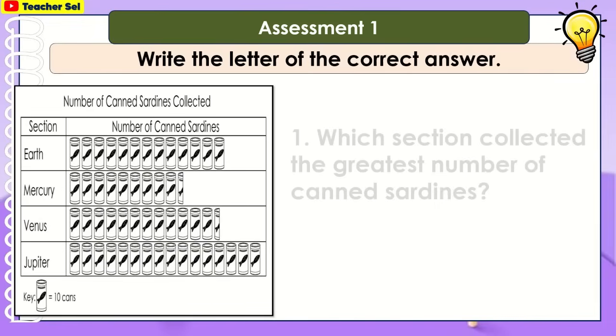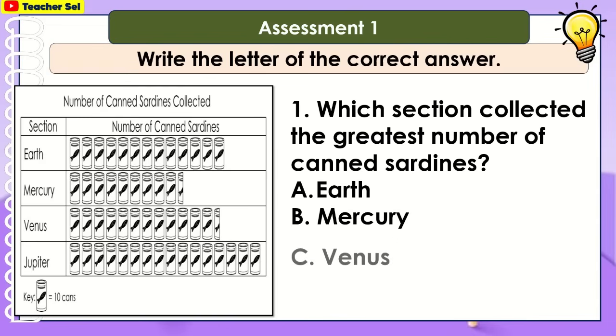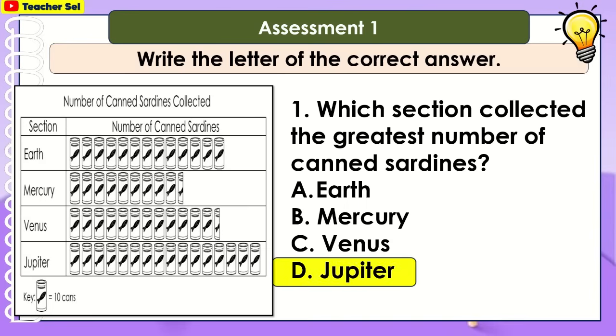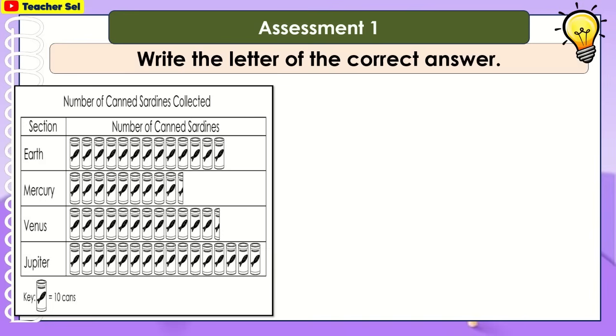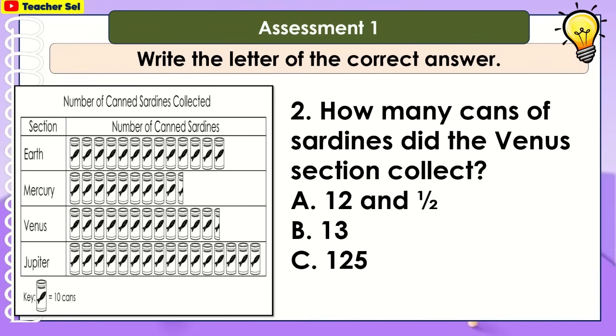Write the letter of the correct answer. Which section collected the greatest number of canned sardines? Earth, Mercury, Venus, Jupiter. The answer is D, Jupiter. How many cans of sardines did the Venus section collect? A. 12 and 1/2, B. 13, C. 125, D. 130. The answer is C. 125.